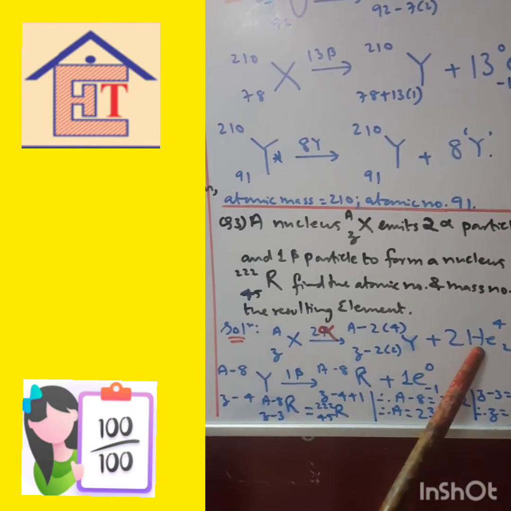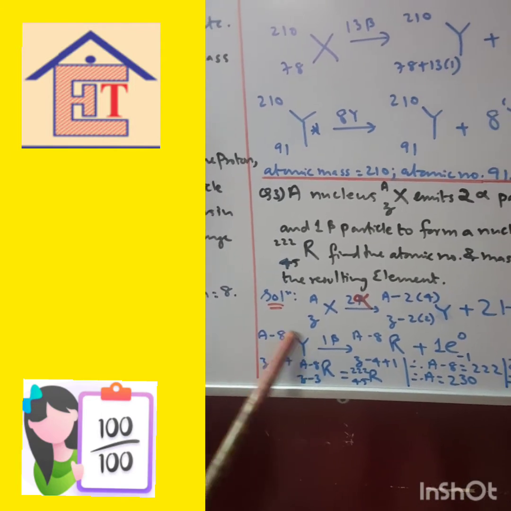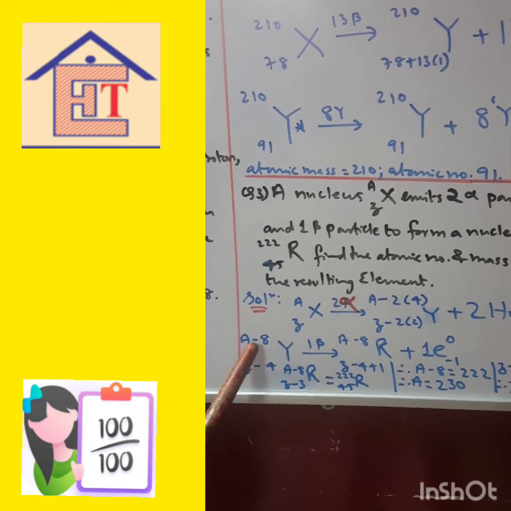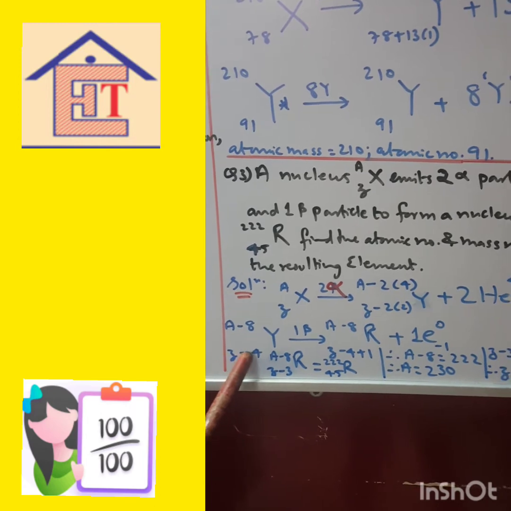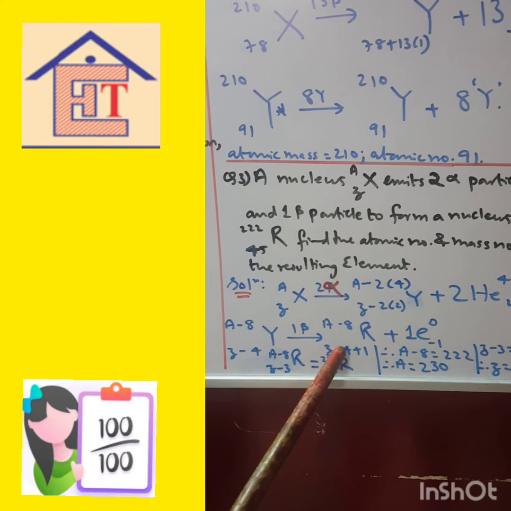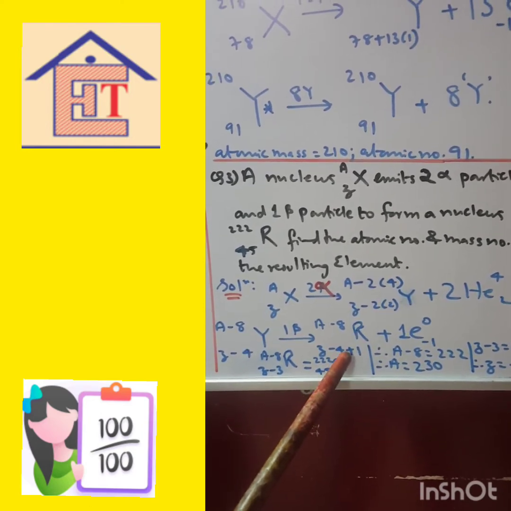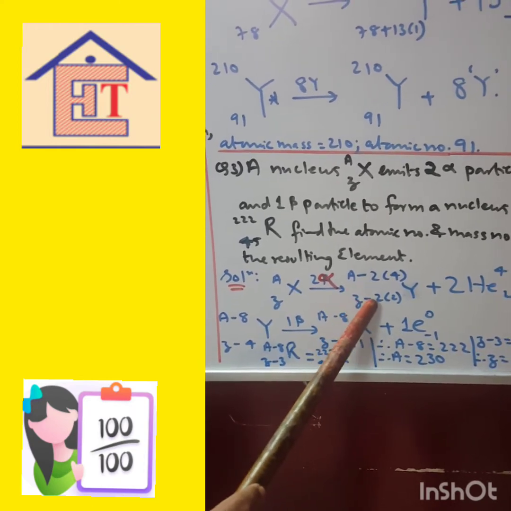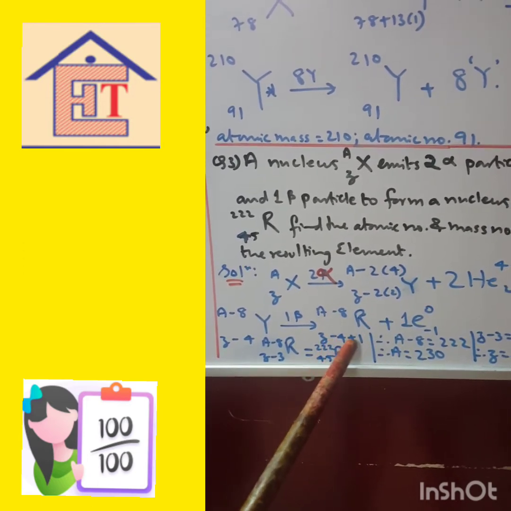Are you getting this? Then after that, this element further undergoes radioactivity, gives out 1 beta particle. So when it gives 1 beta particle, mass number remains the same, but atomic number increases by 1. So Z minus 4 plus 1. What is Z minus 4 plus 1? It is Z minus 3. Minus 4 plus 1 is minus 3. So the new element after Y we have taken as R. So R, and below it will be Z minus 4 plus 1.